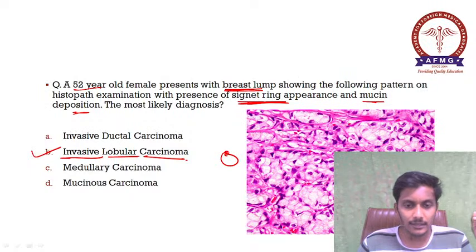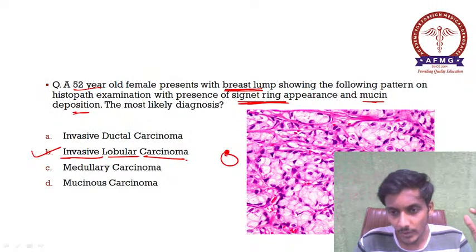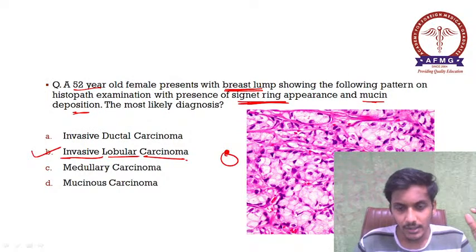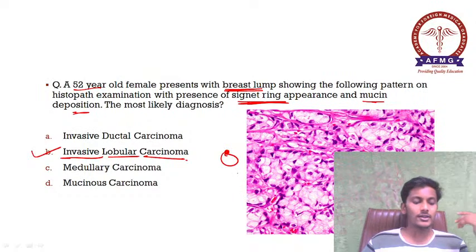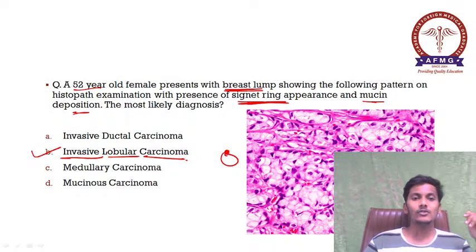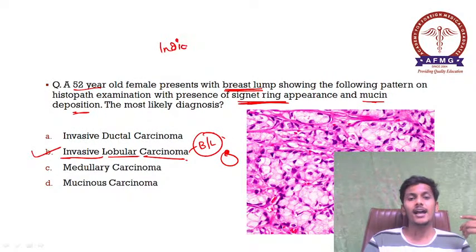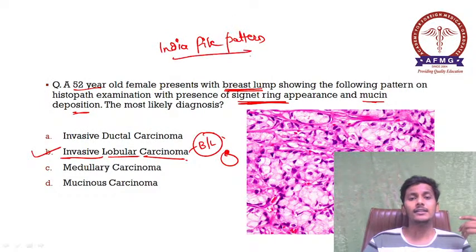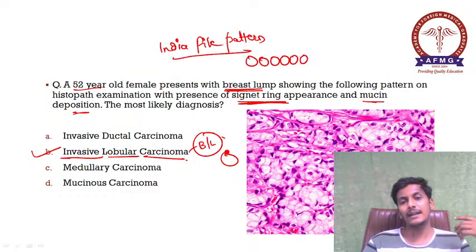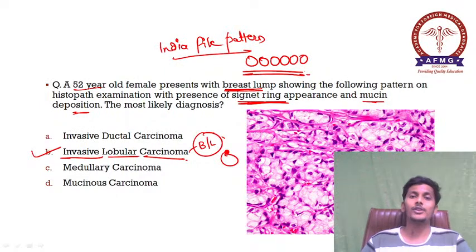Signet ring मतलब इस तरह का कुछ appearance होता है. Okay, so please remember there are eccentric nuclei which are present. Over here you can see some cells. See over here, these look like a ring, and these are known as your signet ring appearance. There is also mucin deposition, and this invasive lobular carcinoma is usually bilateral. It affects both the breasts and shows the typical Indian file pattern, where the cells are discohesive and arranged in this pattern. This is known as the Indian file pattern of cells, which is seen in cases of invasive lobular carcinoma.